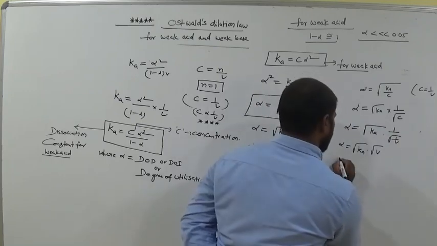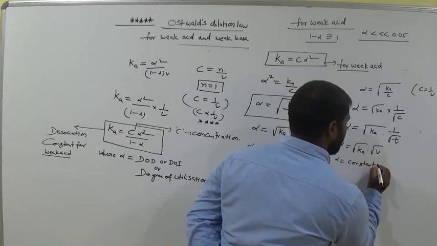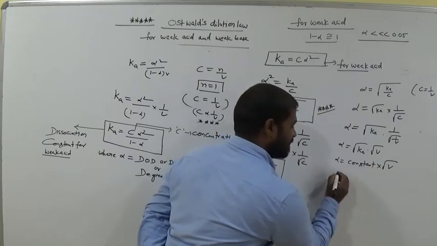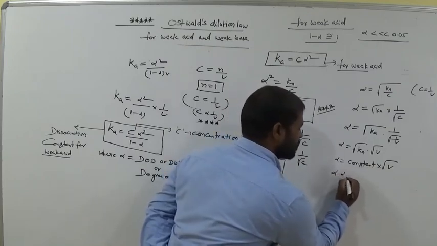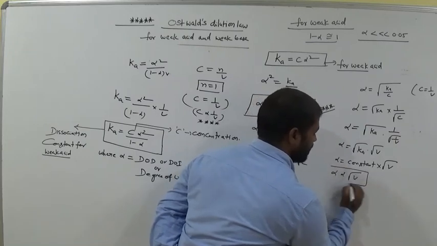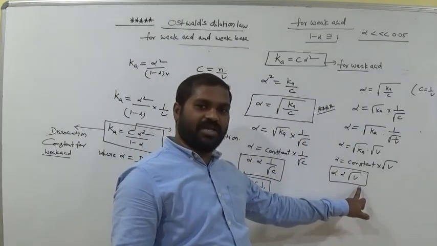So finally alpha equals constant, where Ka is a constant, into square root of V. So now what is the relation? Alpha is directly proportional to square root of volume. So degree of dissociation is directly proportional to volume.